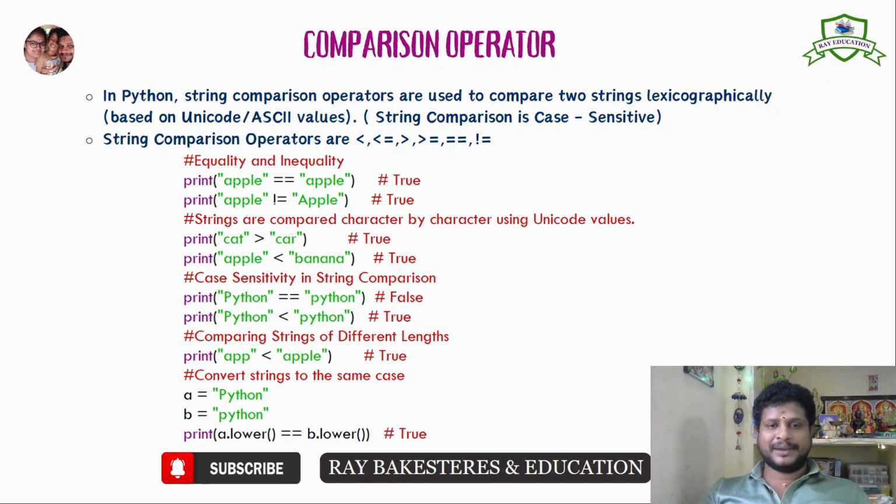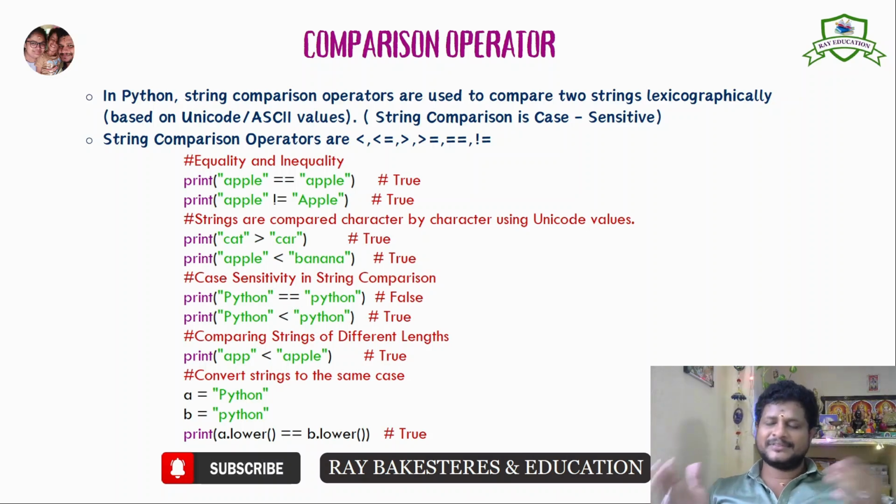Coming back to the topic, comparison operator. In Python, string comparison operators are used to compare two strings. Okay, so string comparison is case sensitive. Why have I given case sensitive in brackets? I am just making it register in your mind that Python is case sensitive. Small case and upper case are different. When we see this type of example again and again, these words you see, I told you, memory understanding and reflective, so in your memory it will automatically be registered that Python is case sensitive, even if it is a string.